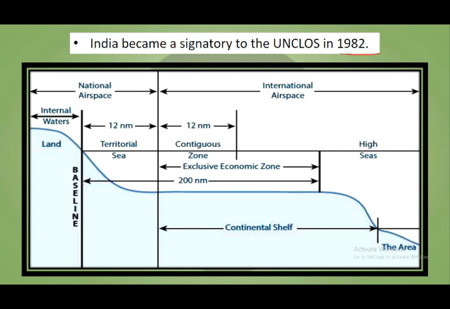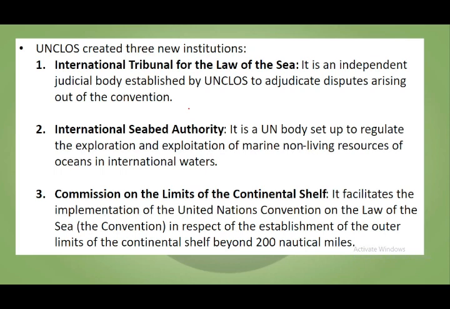Here you can see that there is the baseline or the land of a country. Here are the internal waters. Then up to 12 nautical miles there is the territorial sea. Then up to 24 nautical miles there is the contiguous zone, between 12 and 24 nautical miles, and after that there is the exclusive economic zone, which starts from the baseline and extends 200 nautical miles. Then there is the continental shelf, and there is airspace and national airspace. So this all is defined by the UNCLOS.